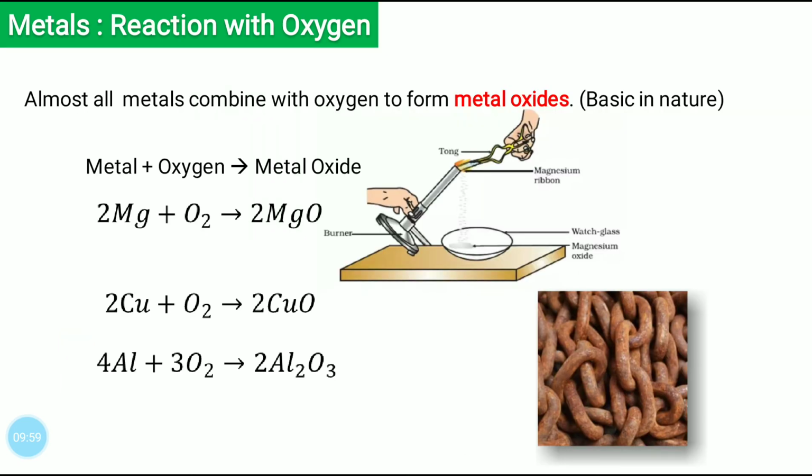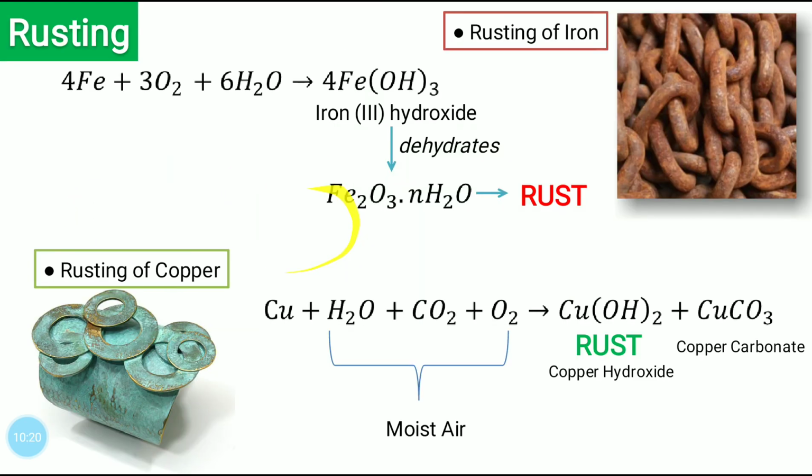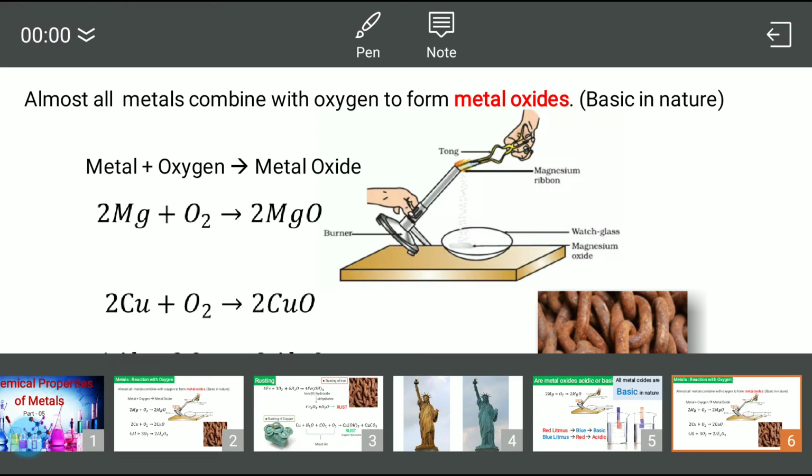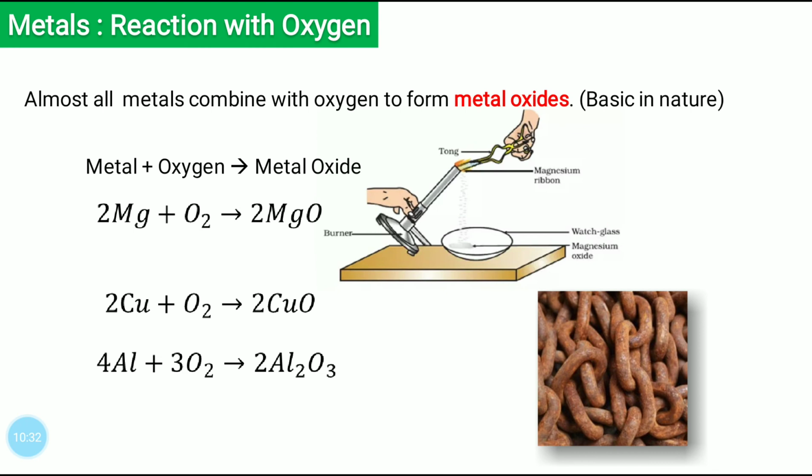Just to recap, first we saw the reaction of metals with oxygen. As we saw, all metals combine with oxygen to form metal oxides, and they are basic in nature. Now you understand the statement. Then we also saw the reaction metal plus oxygen becomes metal oxide. And then we saw the example of magnesium reacting with oxygen, forming 2MgO, the magnesium oxide, which you can collect in the watch glass.